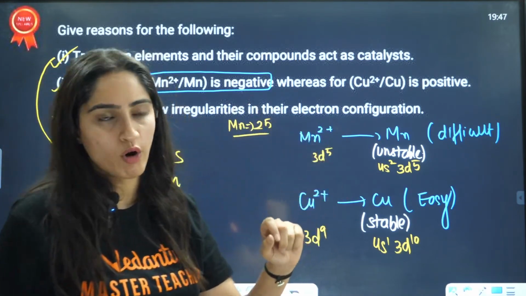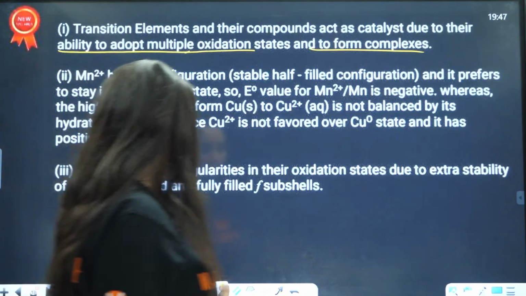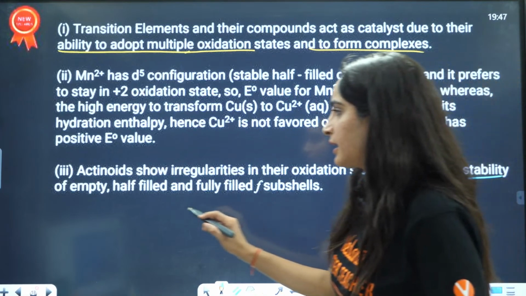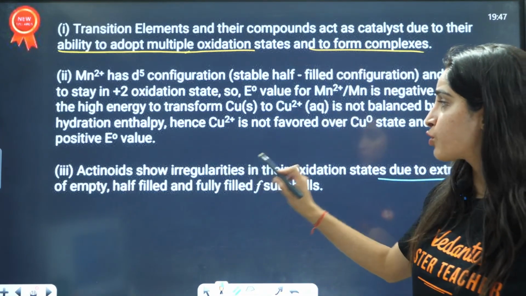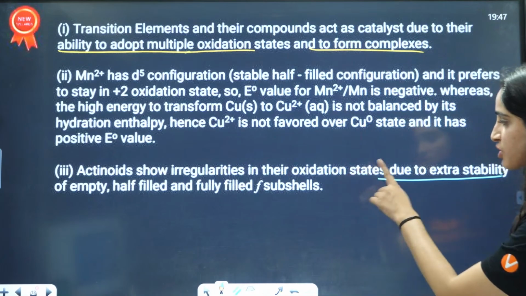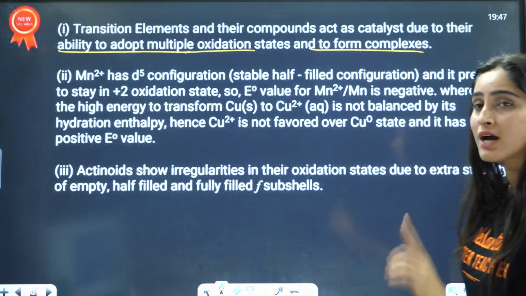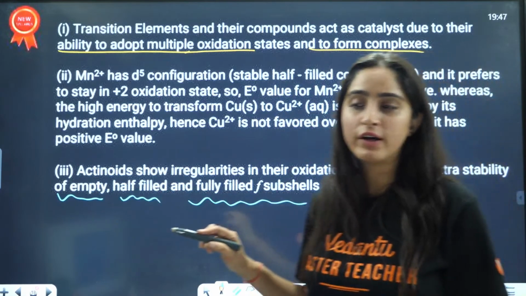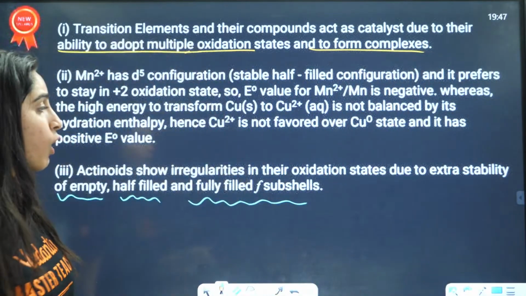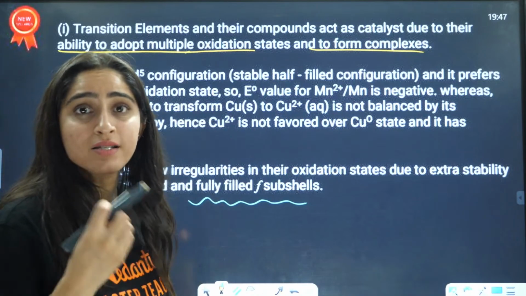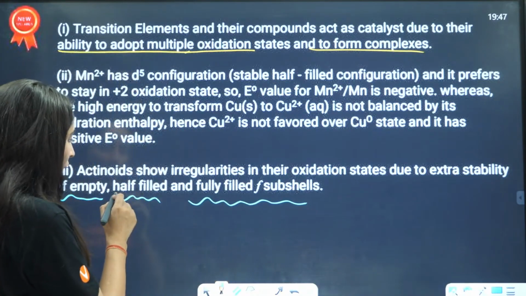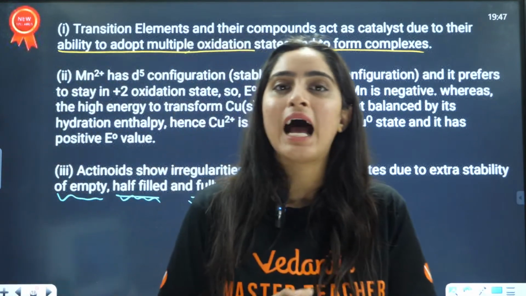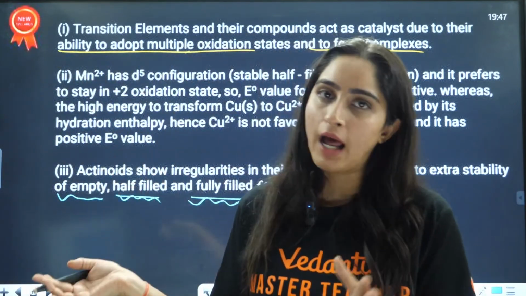Next question is, actinoids show irregularities in their electronic configuration. Very simple: due to extra stability of empty, half-filled and fully filled orbitals, they show irregularities. Because of that, they will show extra stability here, when half filled or fully filled. That is why there are so many abnormalities that we don't study them that much.